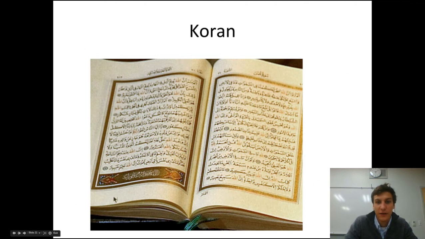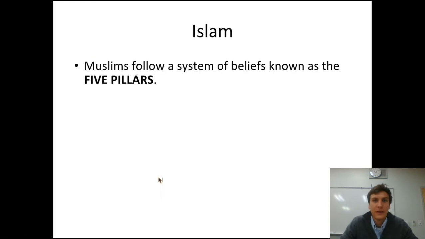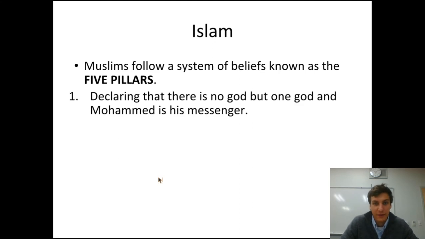It's written often in gold lettering, very pretty, and uses a classical Arabic script, which is written in Arabic, and it's very complicated to read, very difficult. And it's also really long, but this is in addition to the other holy books. So Muslims follow a system of beliefs known as the 5 pillars. And the 5 pillars are: first, declaring that there's no God but one God, Muhammad is his messenger.